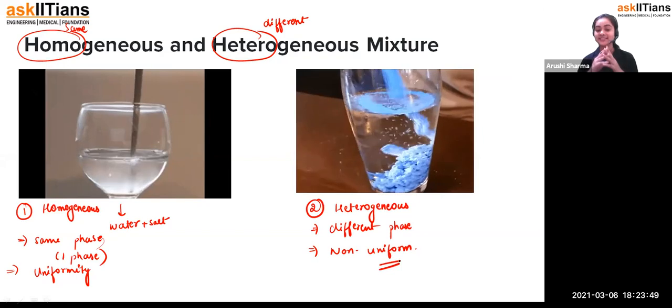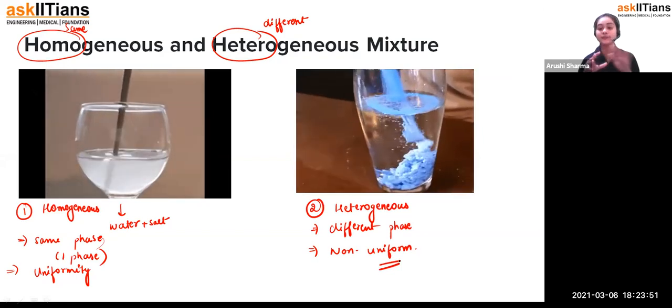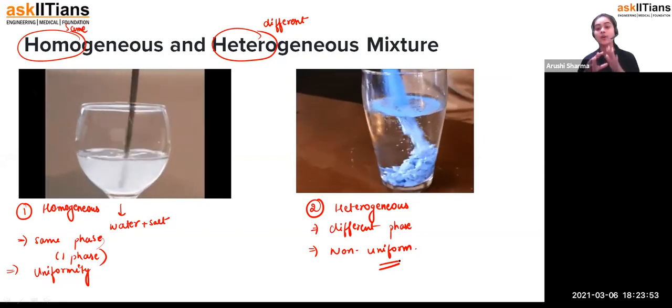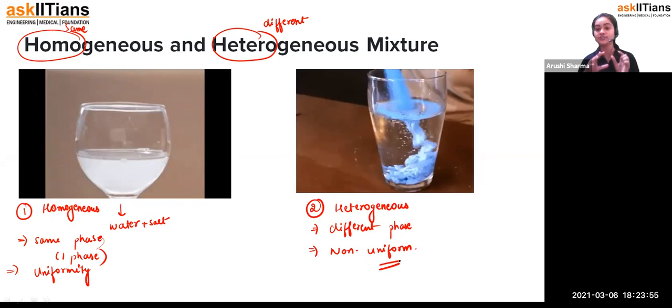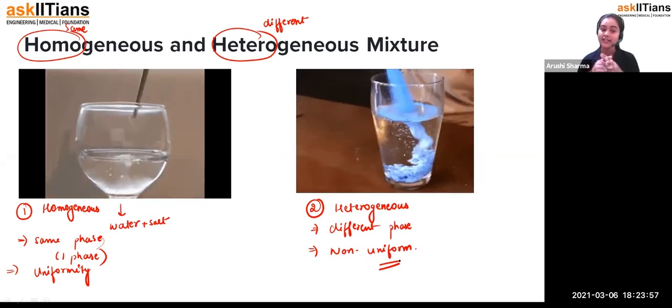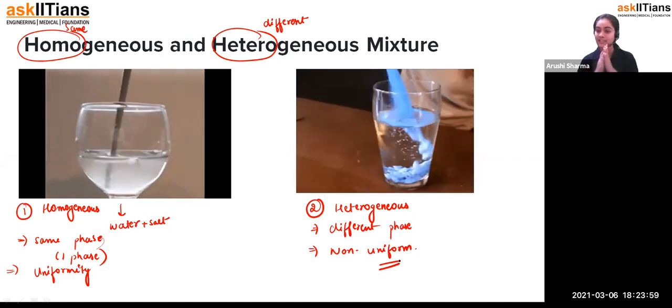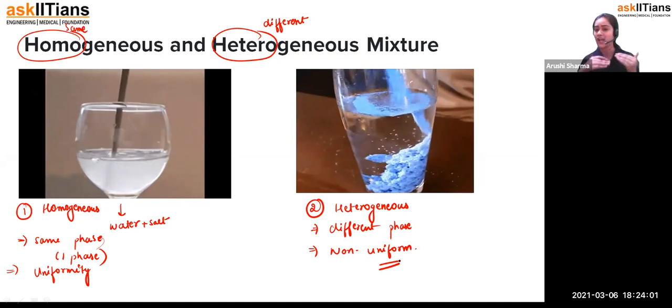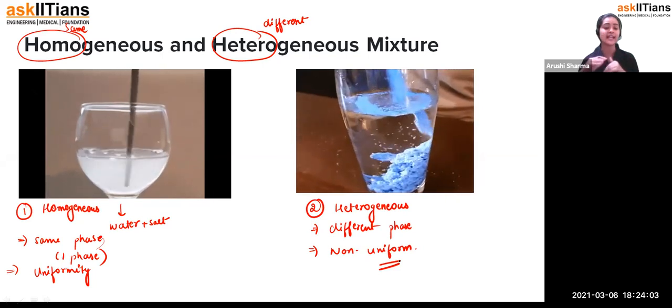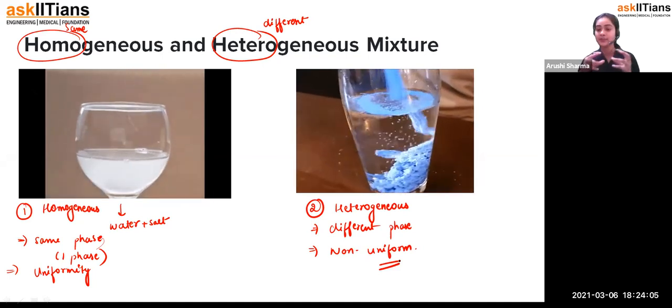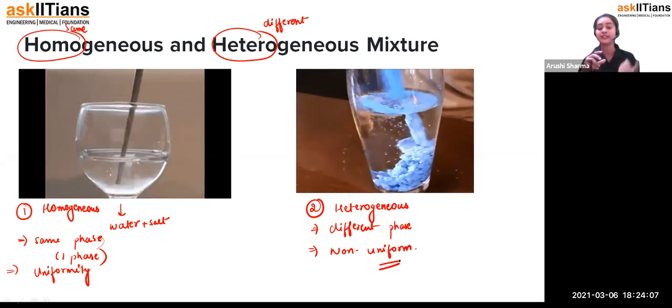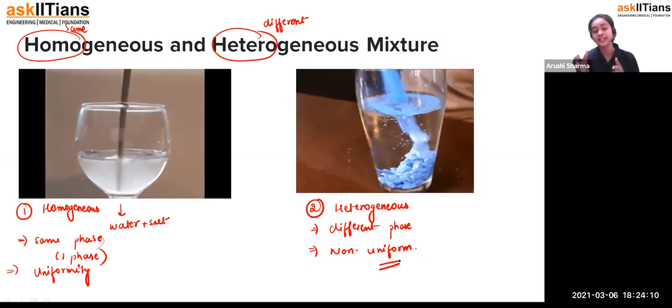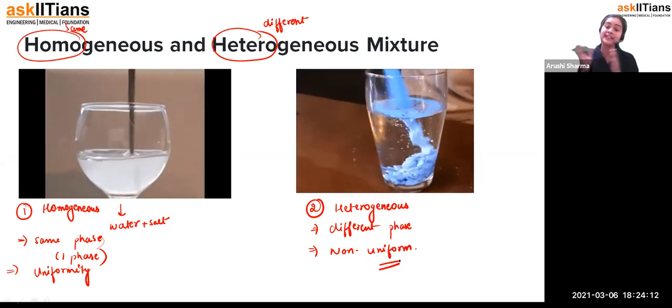Now you know that homogeneous means something which is uniform throughout. So compounds are always uniform throughout. If it is H2O, it will be H2O only. Homogeneous mixtures are those in which you will not find any layer between the components, any different phase, there will be only one phase. And heterogeneous is completely vice versa of it.